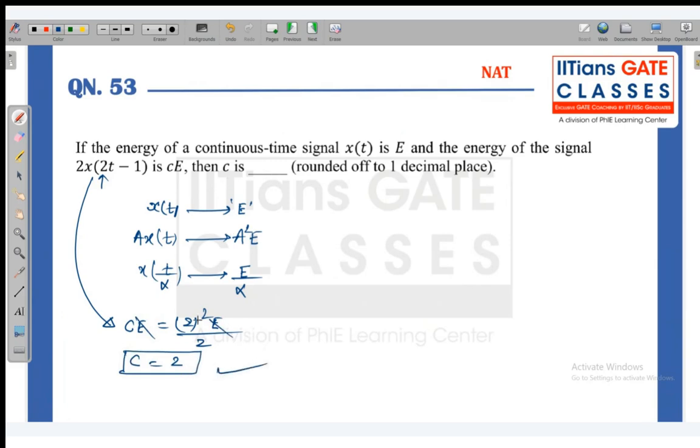So the energy changes by the factor of A square upon alpha into E. The time scaling factor and the amplitude scaling factor only change the energy of the signal. This is also a time shifting by 1, and time shifting does not affect the energy of the signal. So it is A square upon alpha into E, and when we compare it, we get that the value of C is 2. So the right answer for this is 2. Very easy question, property based.